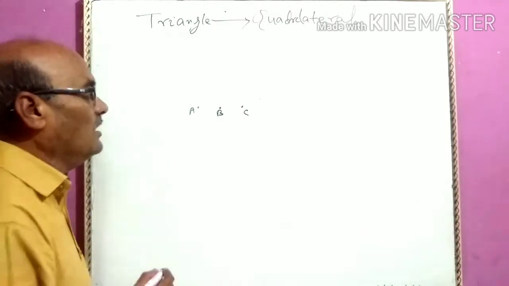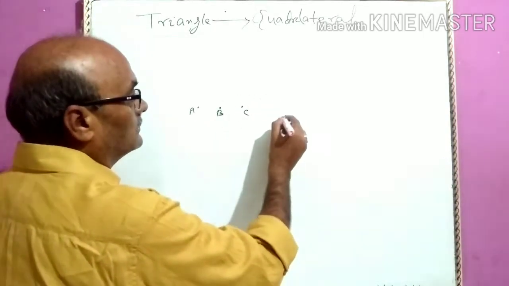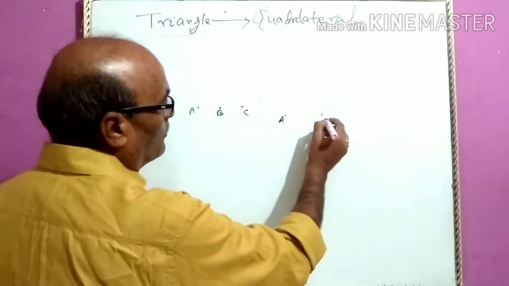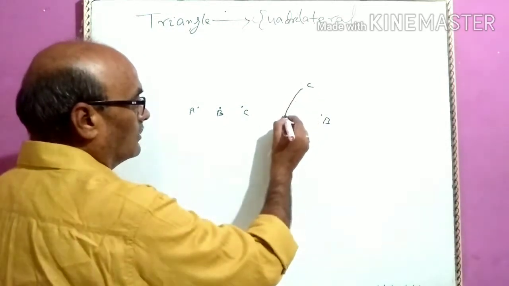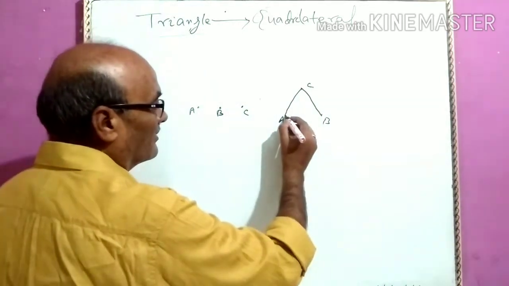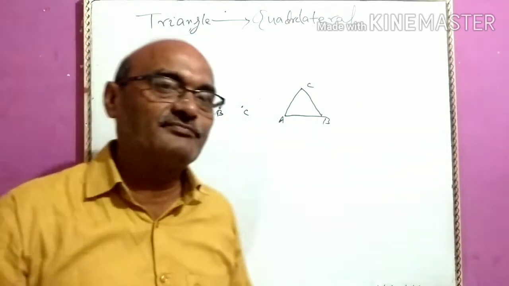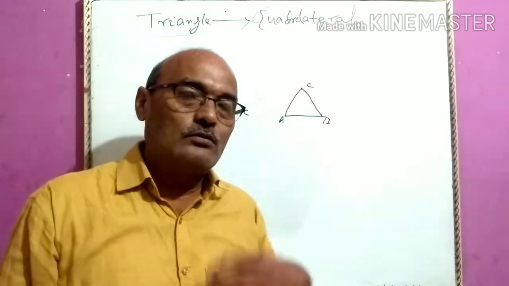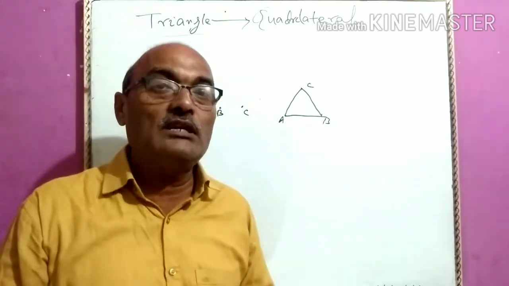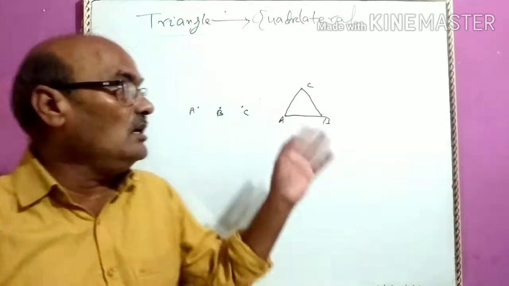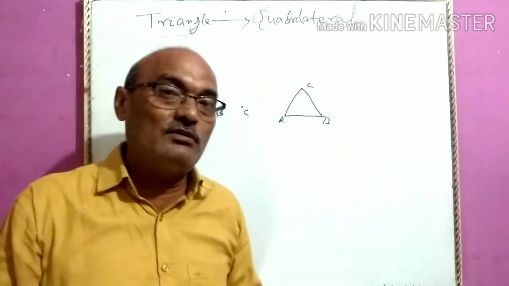But when we are having three non-collinear points, then we can have a unique triangle. So we say that through three non-collinear points in a plane we can have a unique triangle.